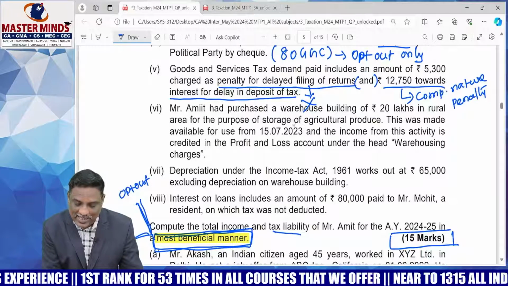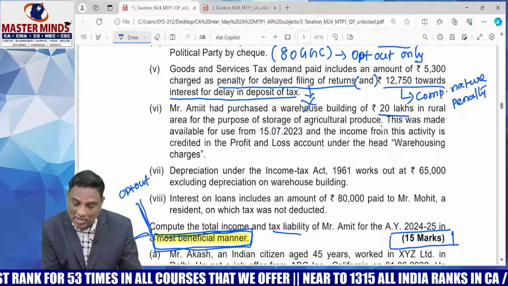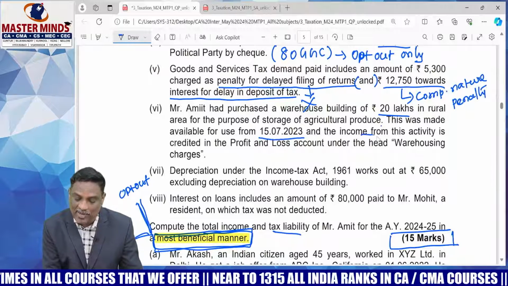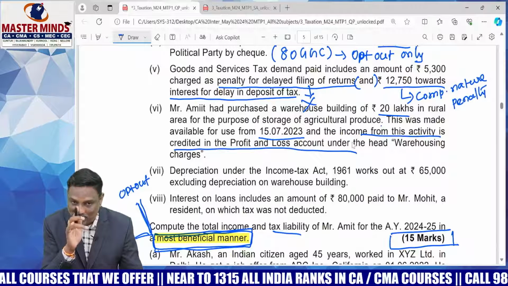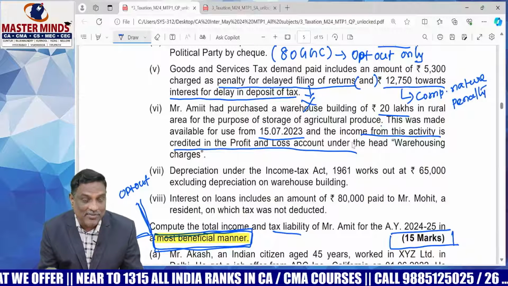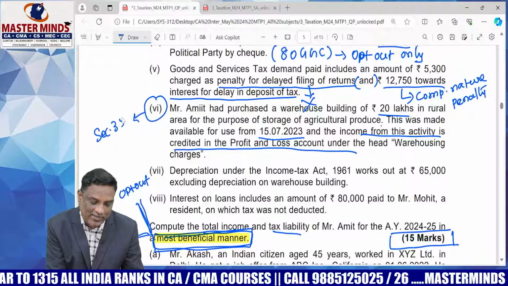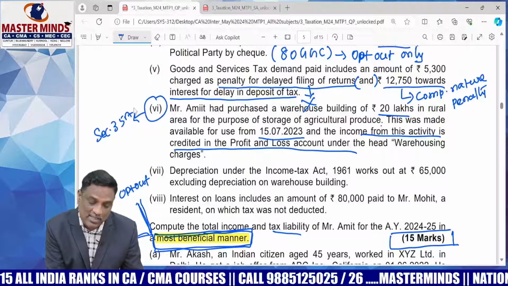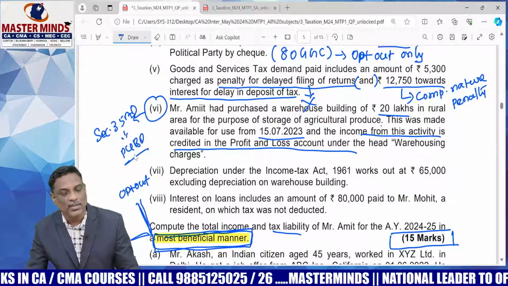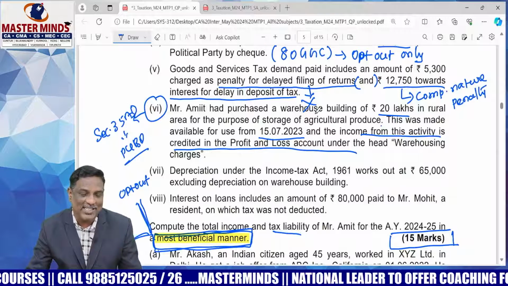Next one, Amit has purchased a warehousing building for 20 lakhs in a rural area for the purpose of storage of agricultural products. This was made available for use from 15/7/2023 and the income from this activity is credited to the profit and loss account. It's the letting of warehouses for agricultural produce. It's one of the specified businesses covered under Section 35AD. Of course, the income from this warehouse is also taxable under the head PGBP. No doubt, this will be taxable under the head PGBP, but it's a specified business under Section 35AD.